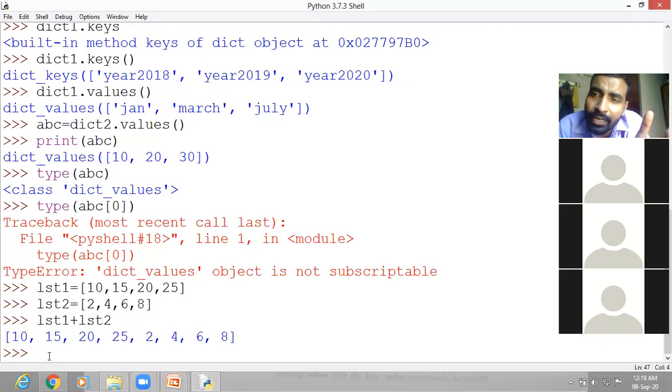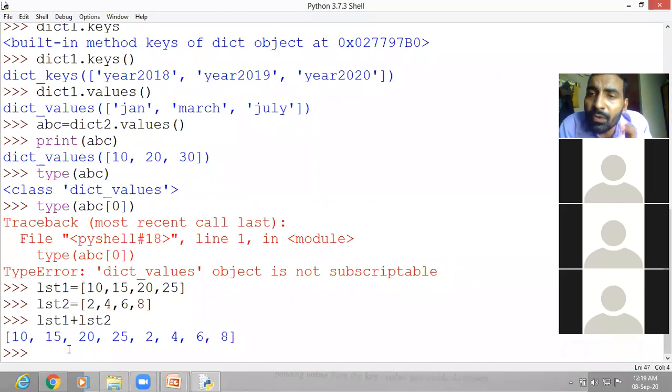It will just mingle. Mingle means it will mix one after another. So as you can see here, it has not added any value, but the second list has come just after the first list. Means two lists have been joined.